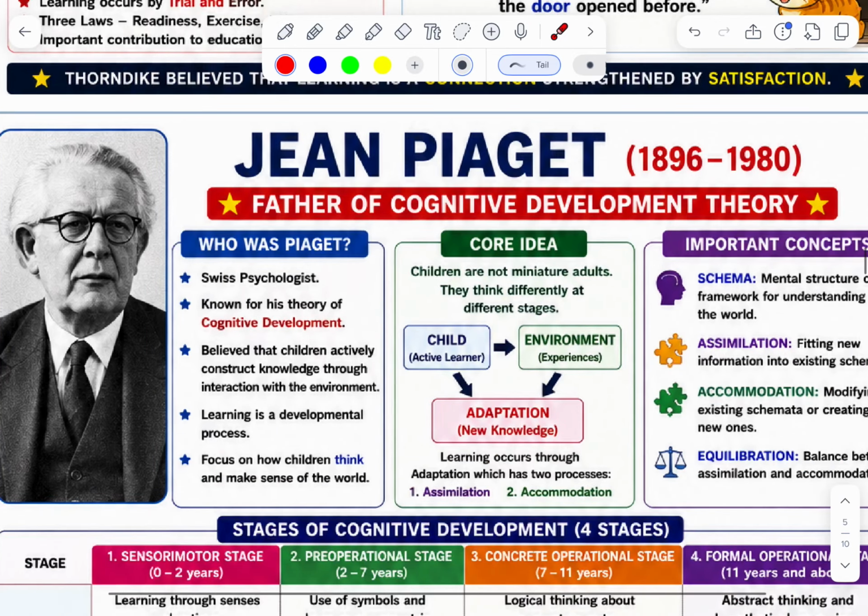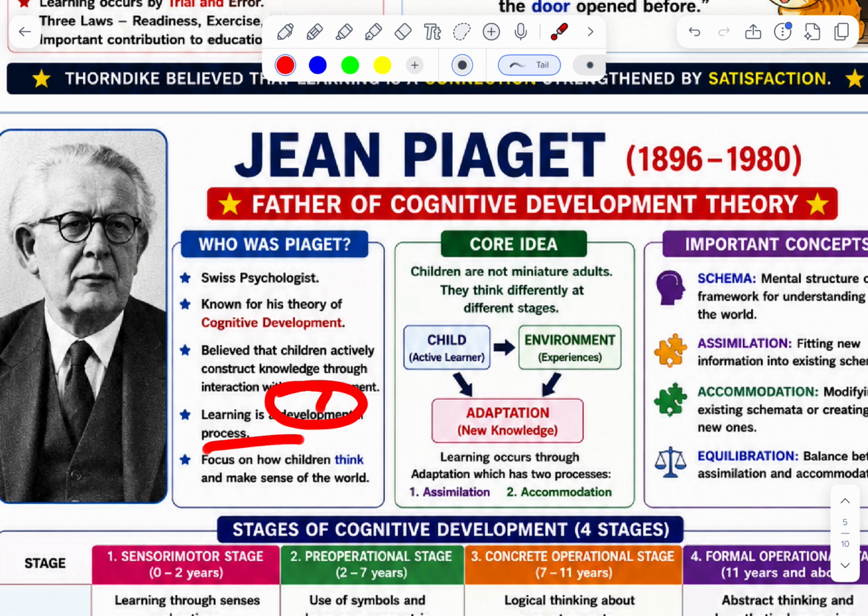Next topic is Jean Piaget. He is the father of the cognitive development theory. John Piaget, Swiss psychologist, known for his theory of cognitive development, believed that children actively construct knowledge through interacting with the environment.